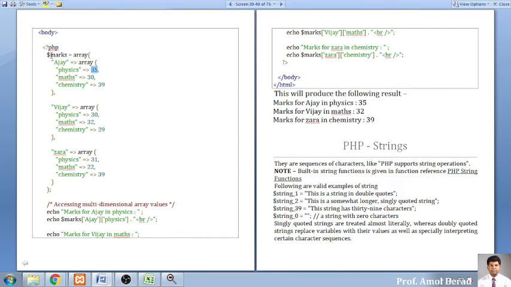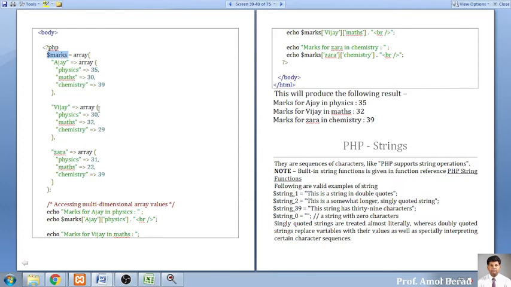Whenever I want to retrieve, now I have applied this to Ajay, and Ajay contains an array with three keys: physics, chemistry, and mathematics, with some values associated with those keys. And this array is completed here. I have completed this array, and the second record will be continued with the comma sign. The second record, Vijay, will contain three marks: physics, chemistry, mathematics, again a delimiter. The third candidate Zara has three different marks, physics, chemistry, mathematics, and this is the closing of the Zara array. Now the whole outer array is closed here at the bottom. This means all will be covered into the variable called marks.